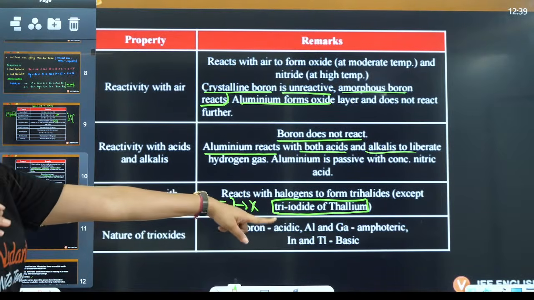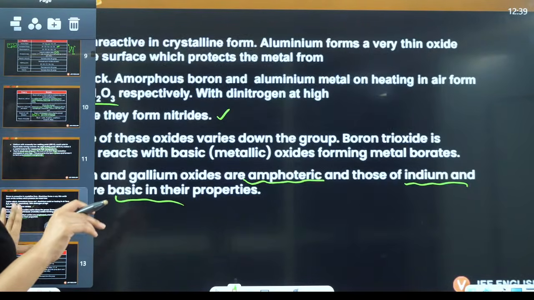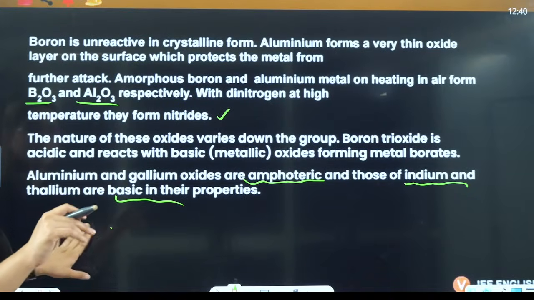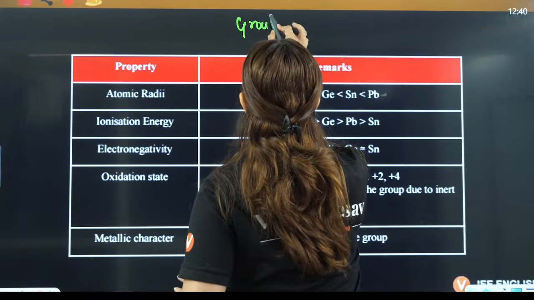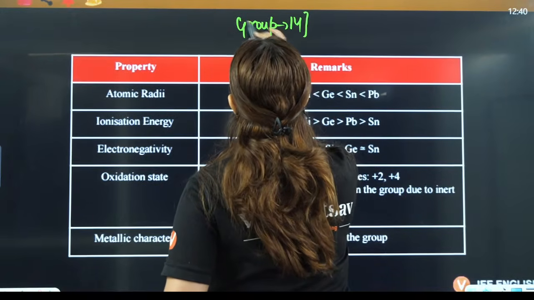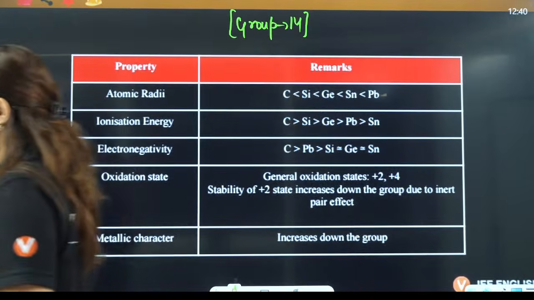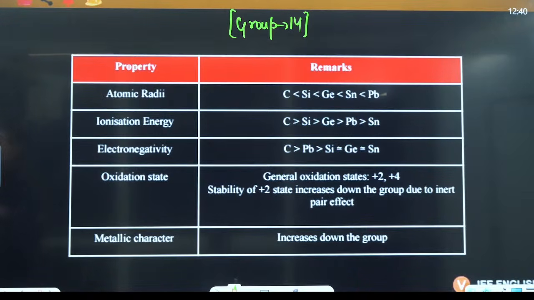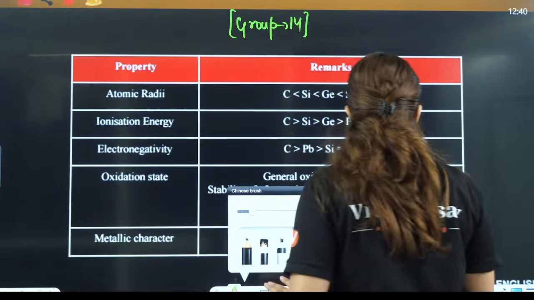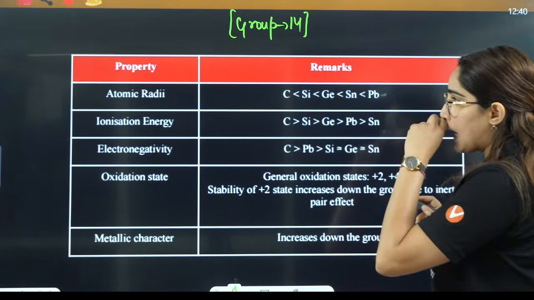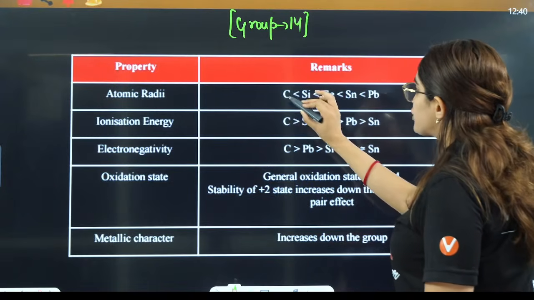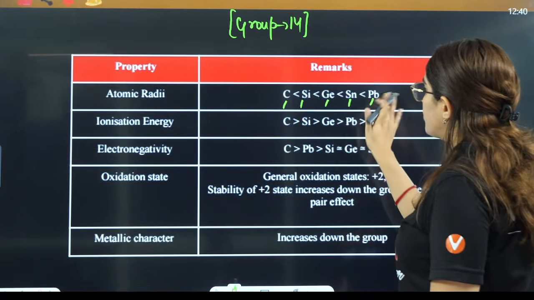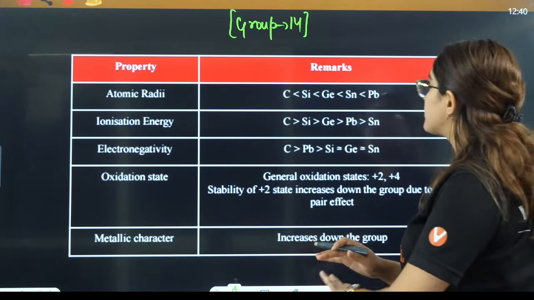So all of this I have also written in tabular form. Boron oxide is acidic, aluminium and gallium are amphoteric, indium and thallium are basic in nature. Then you have group number 14. I am giving you some specific important points here for quick revision. In atomic radii, the order is C, Si, Ge, Sn, Pb, as it is, with no exception.